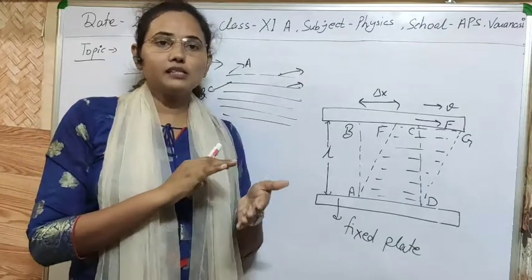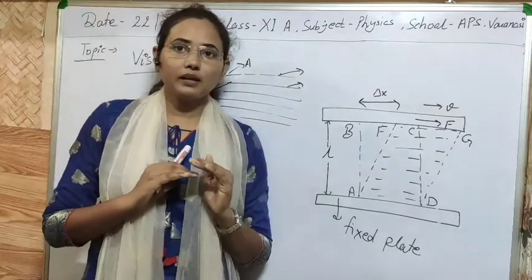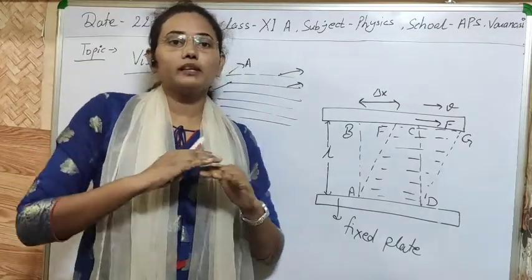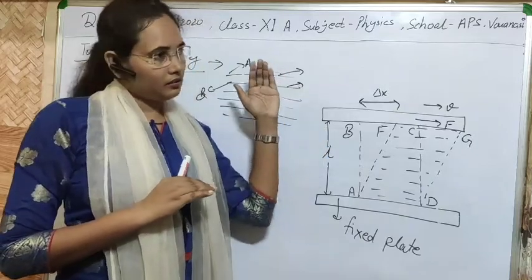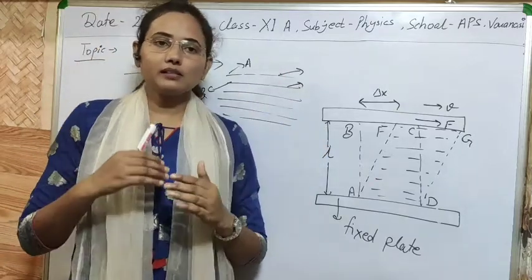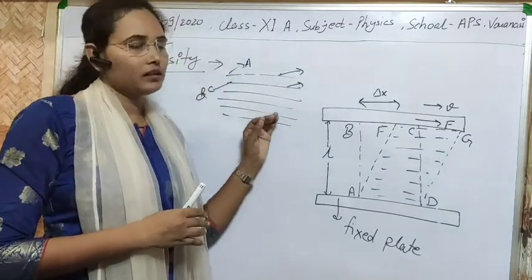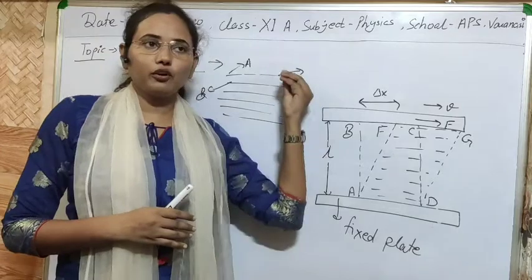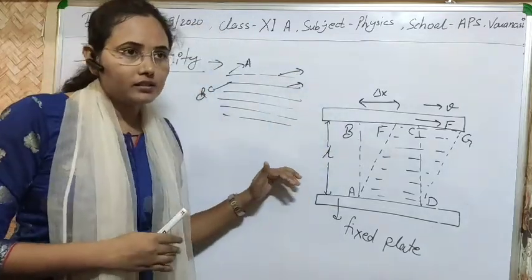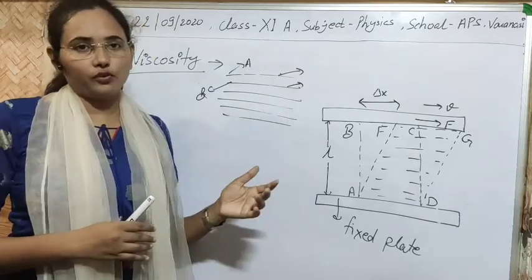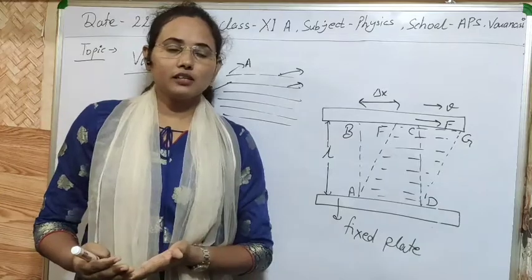Due to this relative motion, the fluid will offer some internal resistance to finally stop this relative motion, as this is an unwanted case and the fluid wants to be in a stable condition. To gain that stability, the fluid will impart some internal resistance. In case of solid, it is called frictional force. In case of fluids, we call it viscous force. This is also the same as the frictional force.